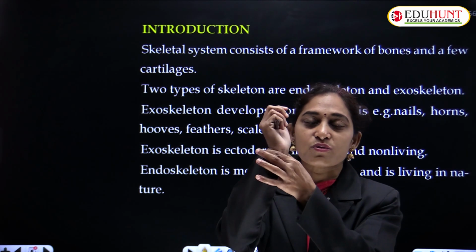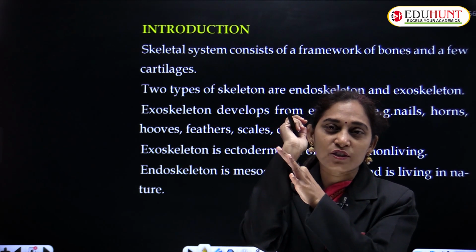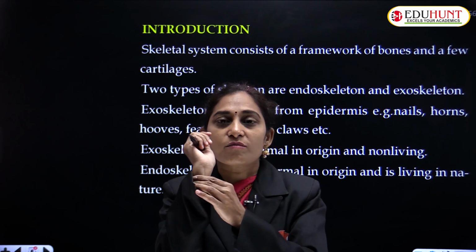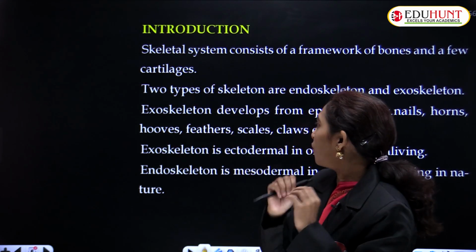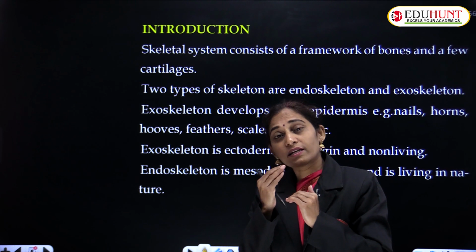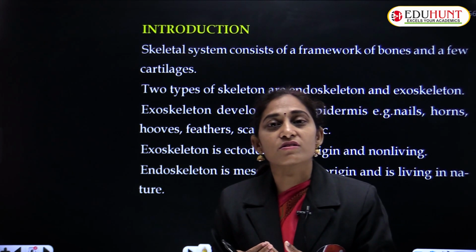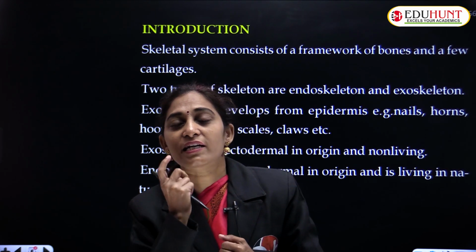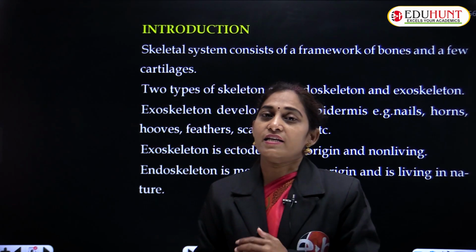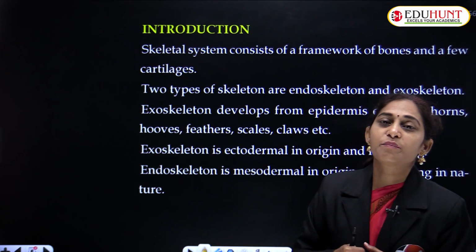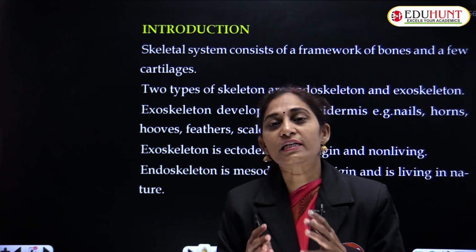The actual framework is possible because of these bones only. The second category of bones are made up of cartilaginous substance, cartilage. So hard bones and soft bones together make a skeletal framework.